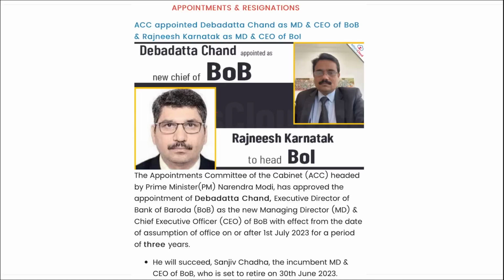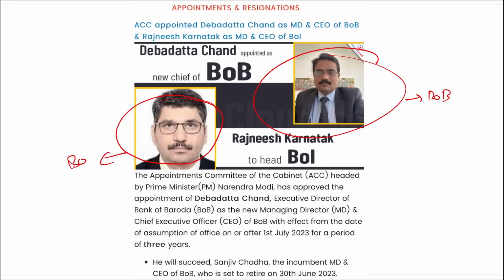Correct? So here you can see he is Rajneesh Karnatak and he is Debadat Chand. He is for Bank of Baroda and he will be for Bank of India.